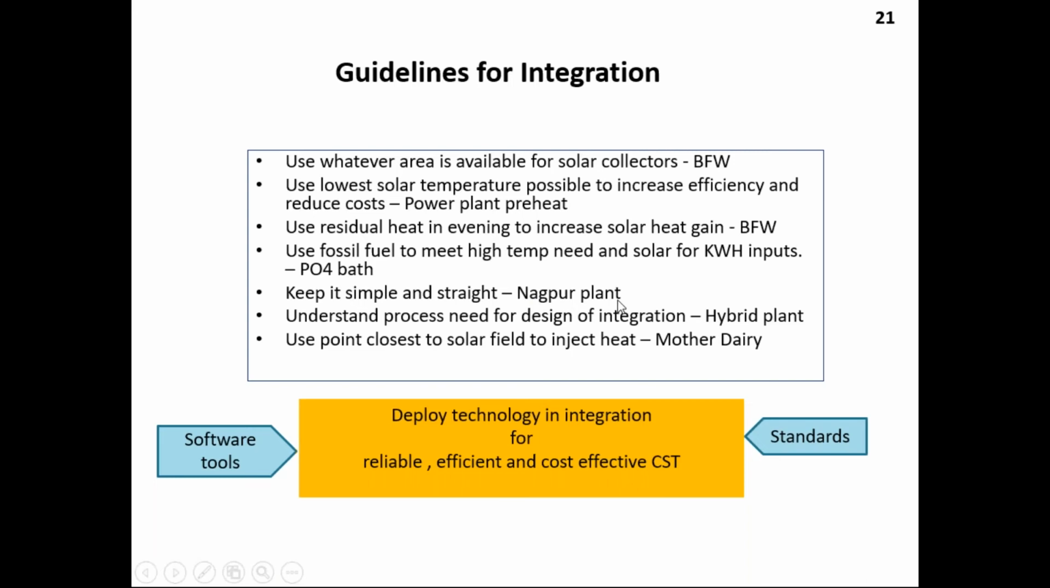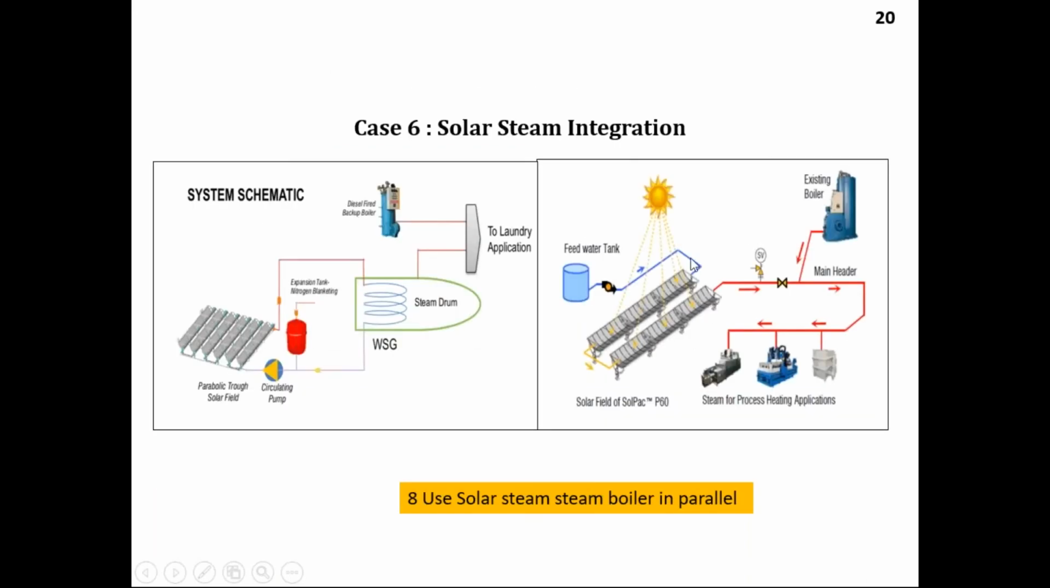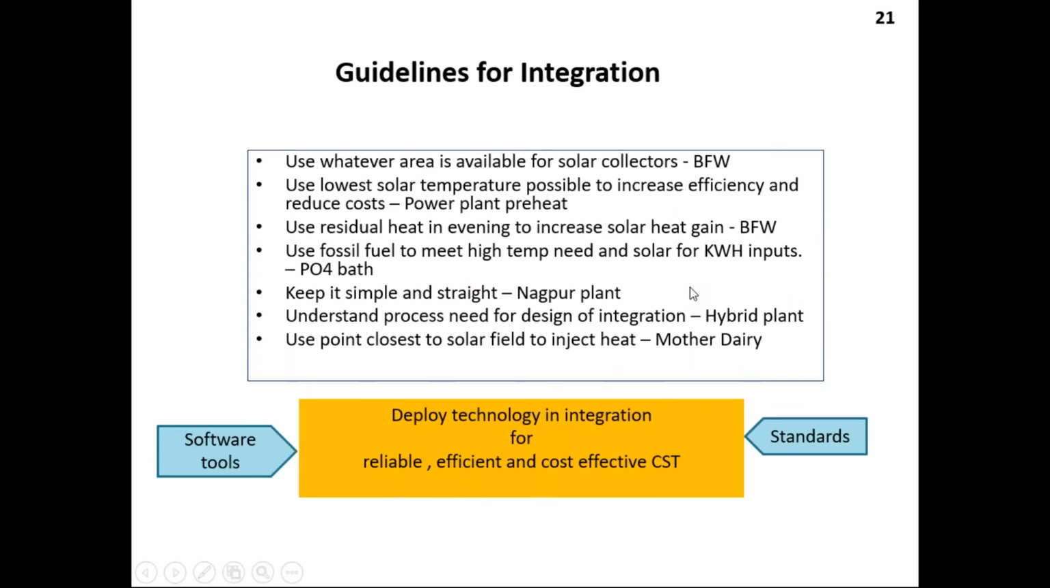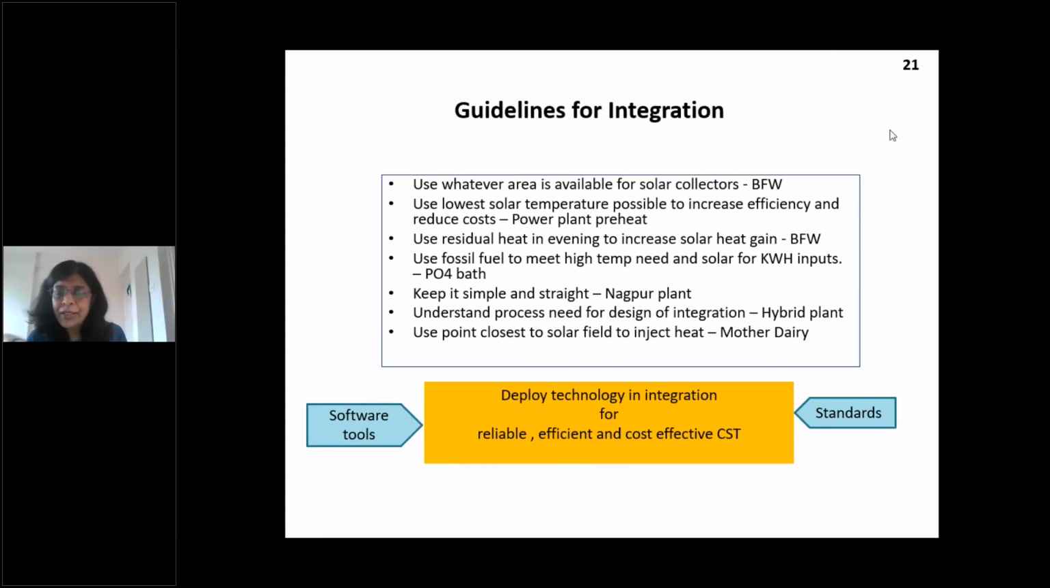From the Nagpur plant we got this. And then understand the process need for design and integration, that is the hybrid plant. Use a point closer to the solar field. Here whatever solar heat is generated was fed to the existing boiler, so the point of application should be closer to the existing system. So this is how the advanced integration philosophy should be used for maximum utilization of solar energy. So that was all from my side.